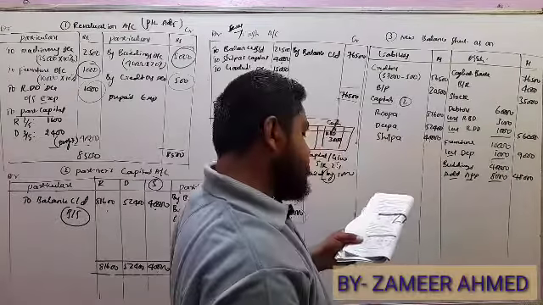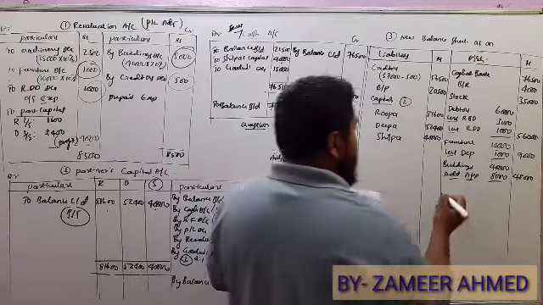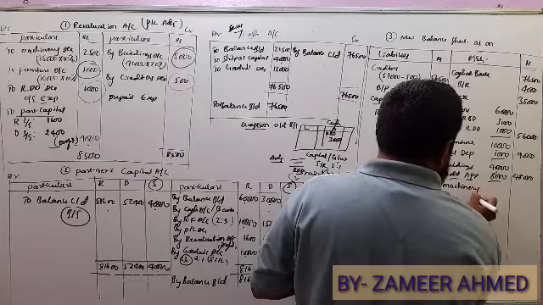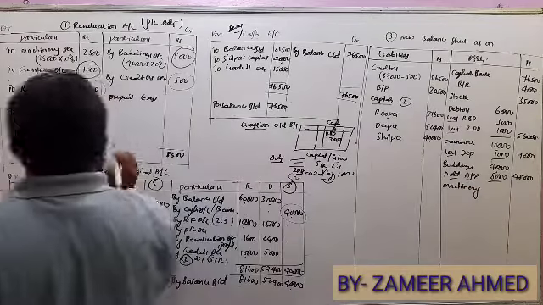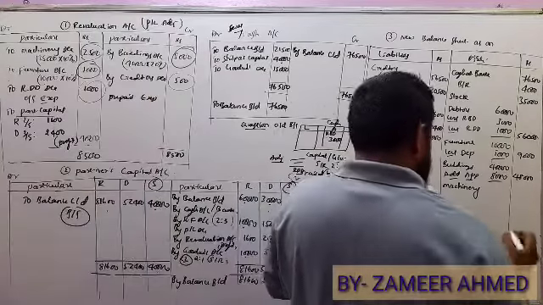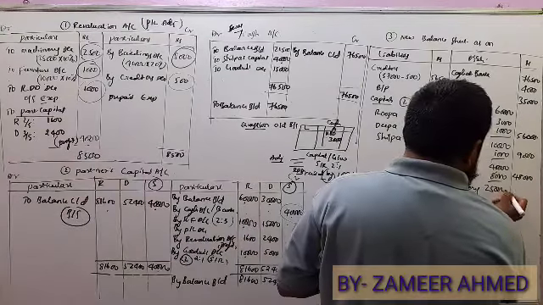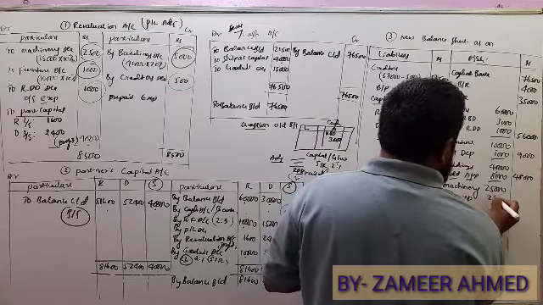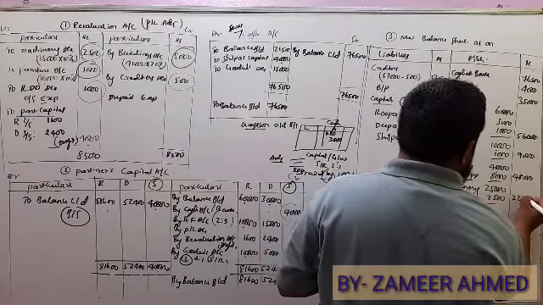Next machinery. Machinery also got an adjustment, depreciation of 2,500. So machinery 25,000 less depreciation 2,500 gives 22,500.